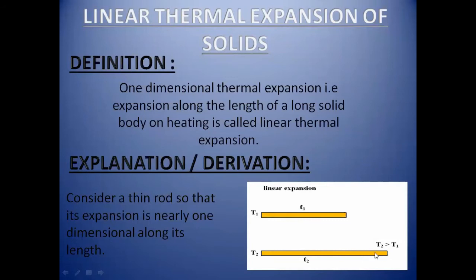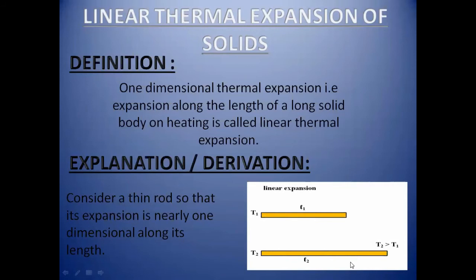And L2 is the total length of the rod after heating. Okay, L1 is the original length at a temperature T1, and L2 is the length at a temperature T2. It means it is the total length.